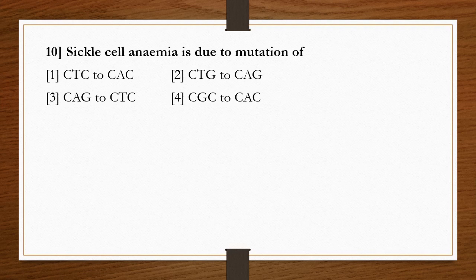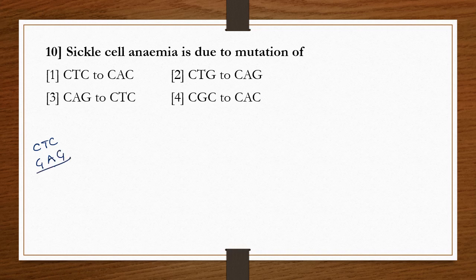These are all nucleotide sequences. The first one, CTC, is the code present on DNA. Now these are copied onto the RNA, that is mRNA transcription. During transcription, CTC is formed as GAG.